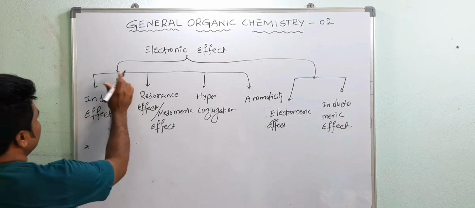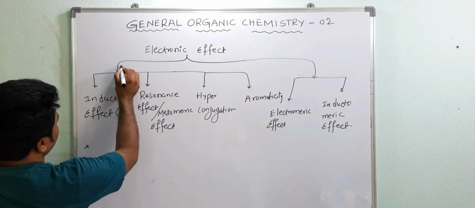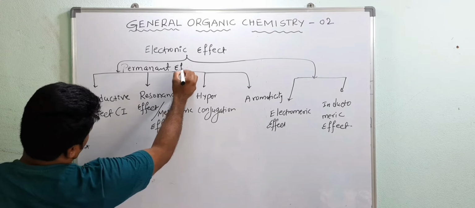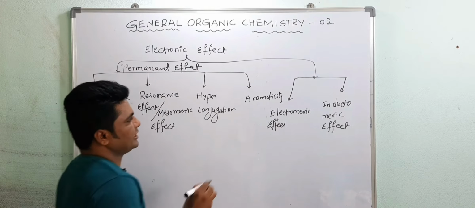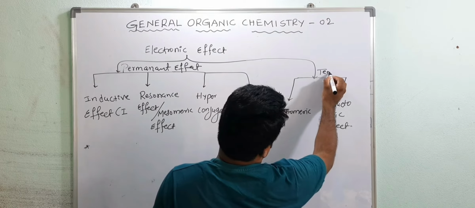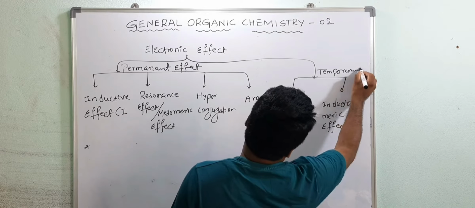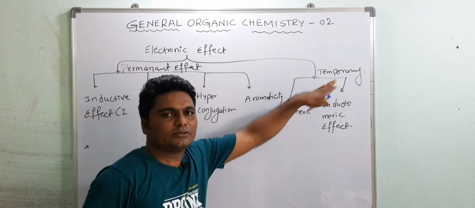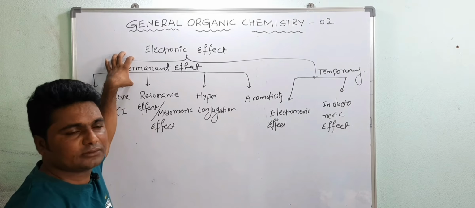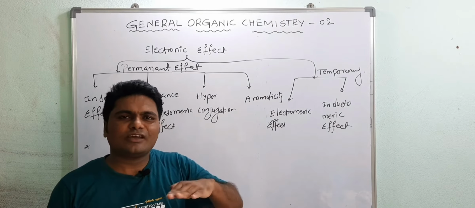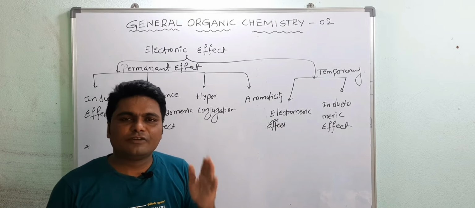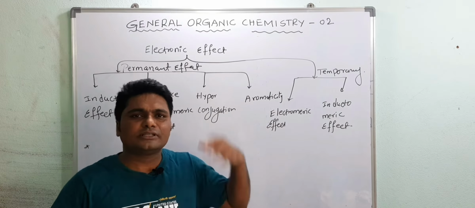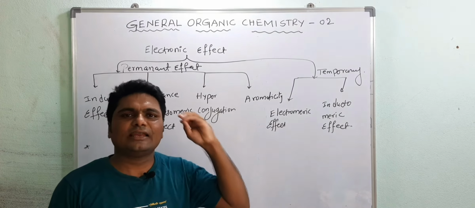The first one is permanent effect, and the second is temporary effect. So what is a permanent effect? A permanent effect means it always occurs in the molecule itself without adding any external reagent. It means the molecule itself has this effect present without adding any external reagent.